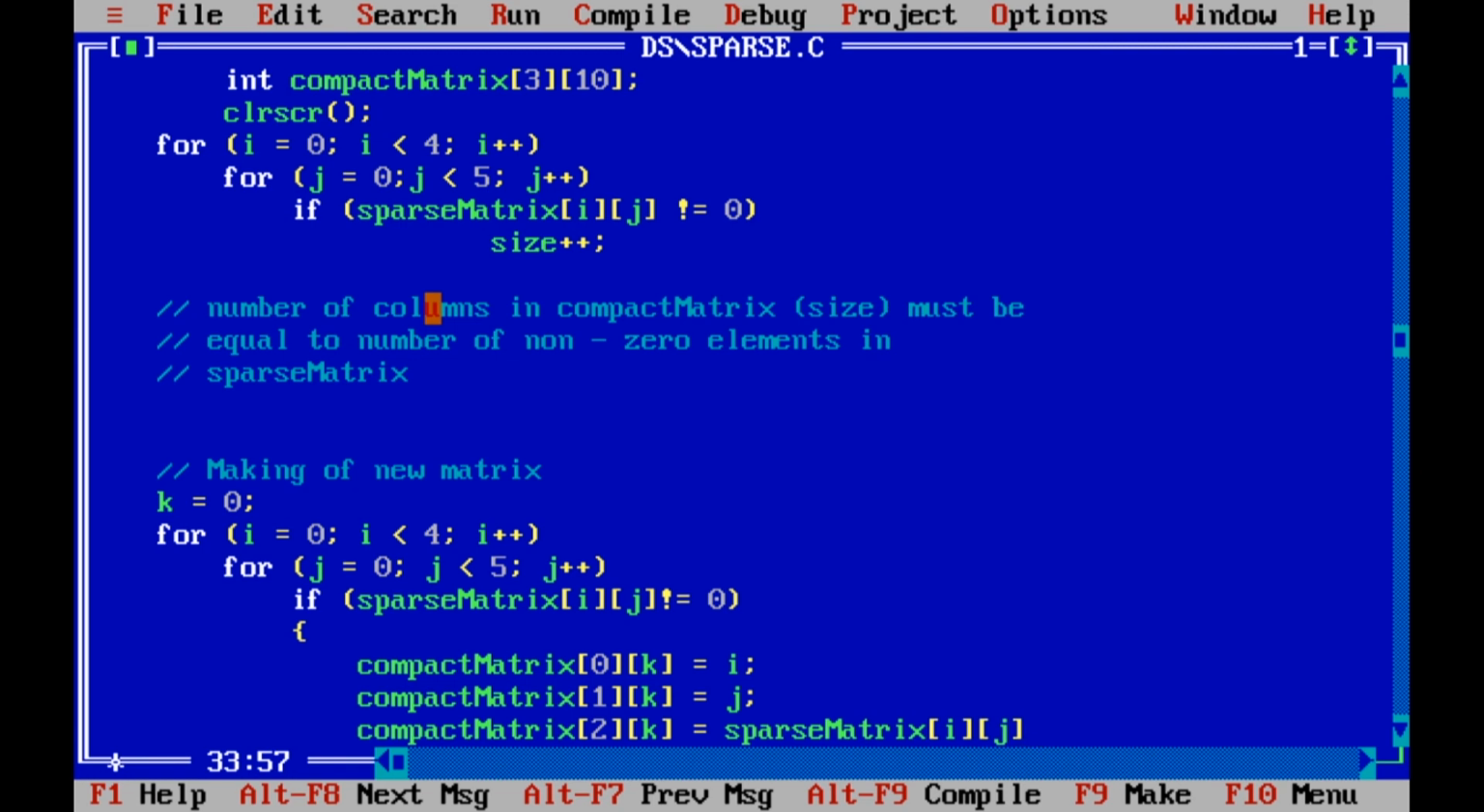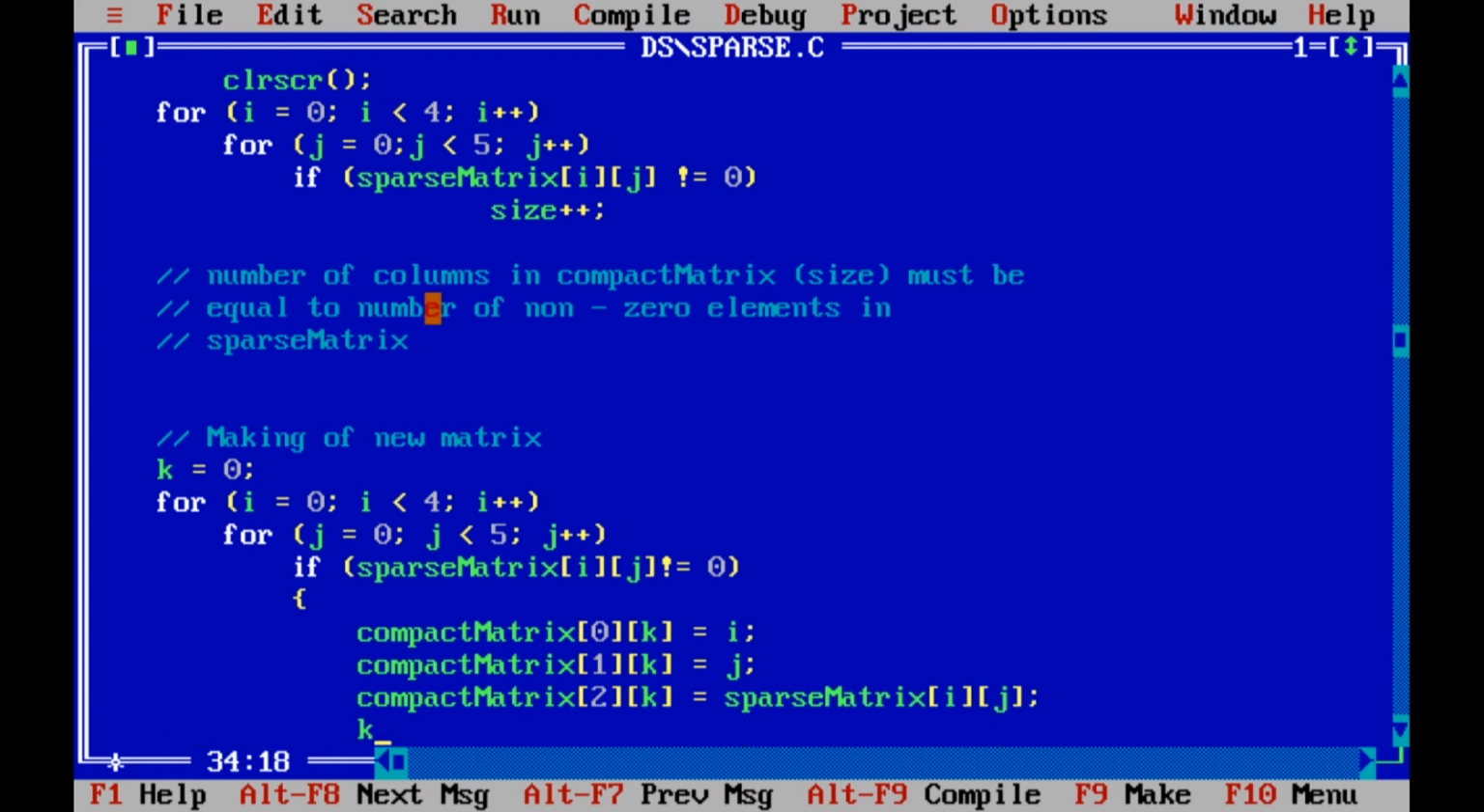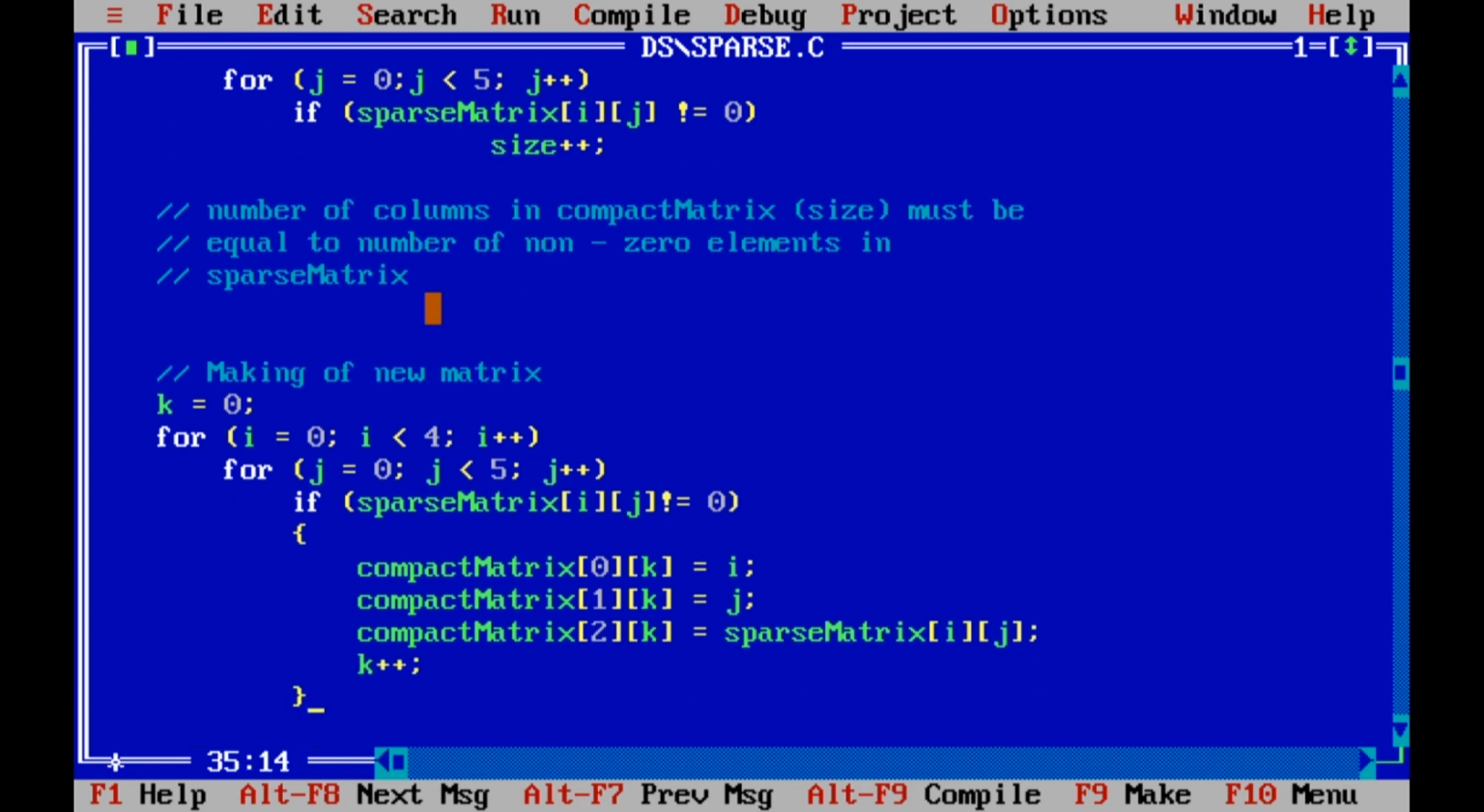Here we have taken 0 1 2, which are the row numbers of the compact matrix. So at location k, at 0 0 0, we are going to have I, j and the element. Then increase the value of k, k plus plus.